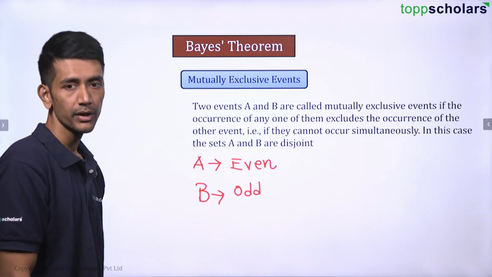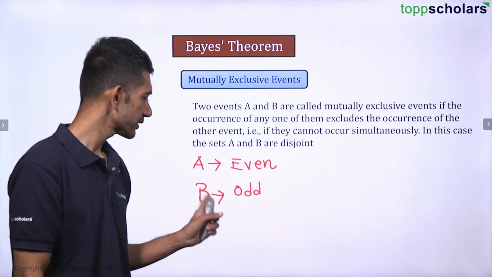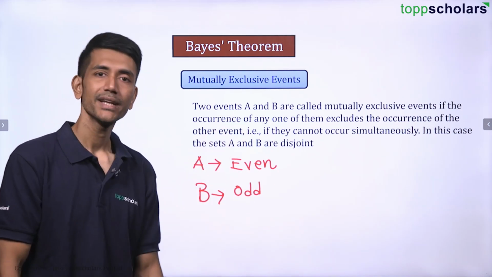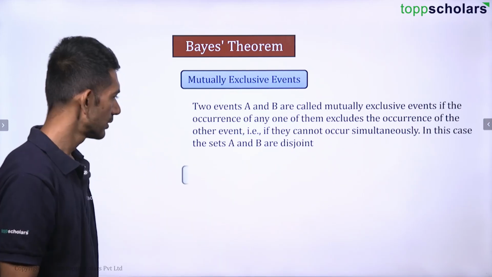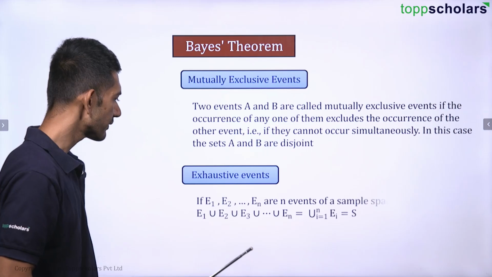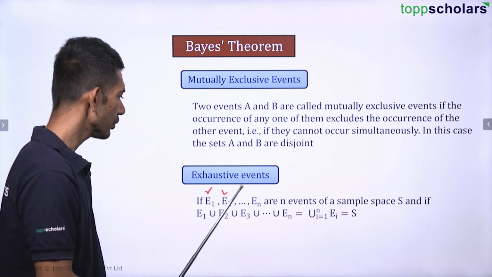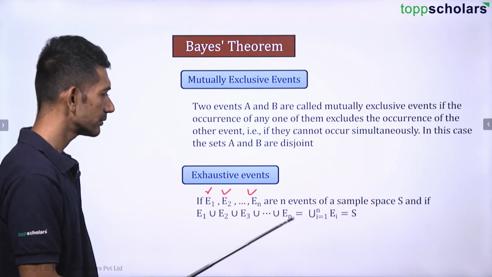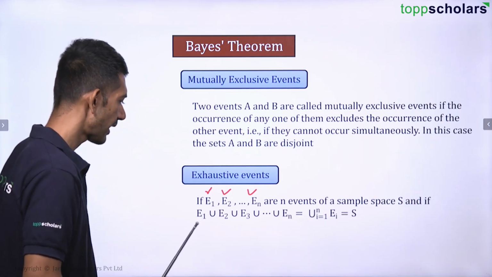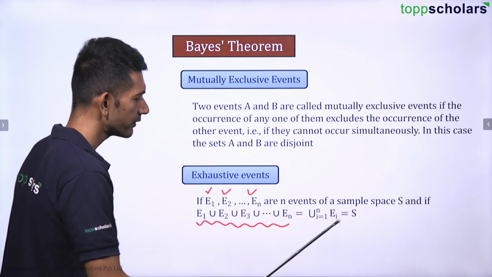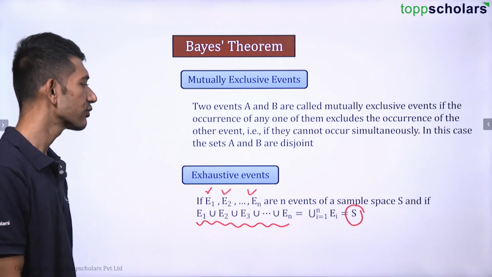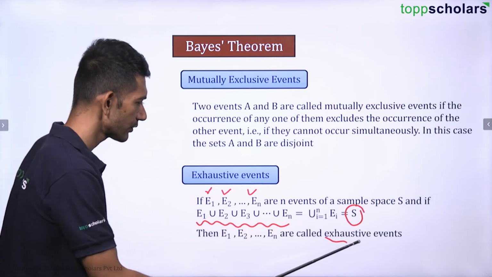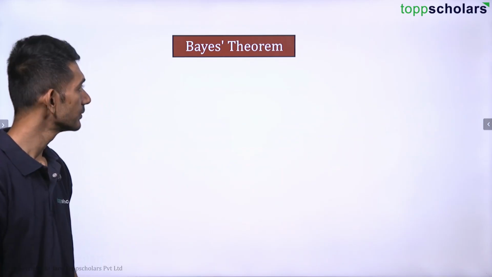Whenever we talk about even numbers and odd numbers, this is 2, 4, 6, this is 1, 3, 5. They are mutually exclusive events, right? Because they are disjoint. There is nothing common. Let us talk about exhaustive events. If E1, E2, ..., En are events of a sample space, and if you take the union of all of them and you get the sample space, then definitely they are said to be exhaustive events, right? So these are exhaustive events.